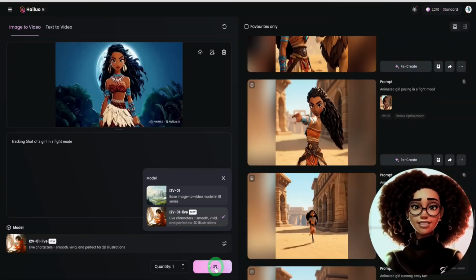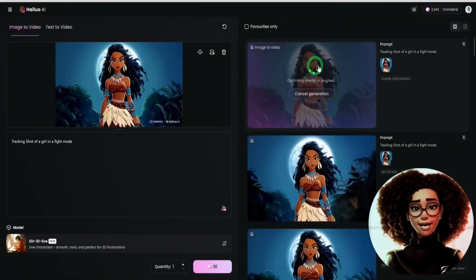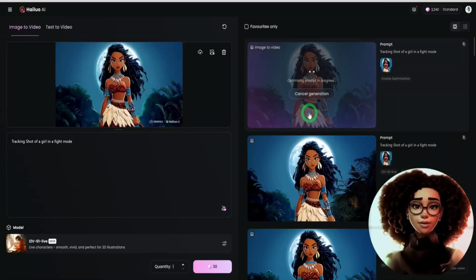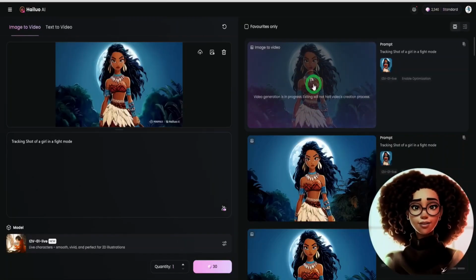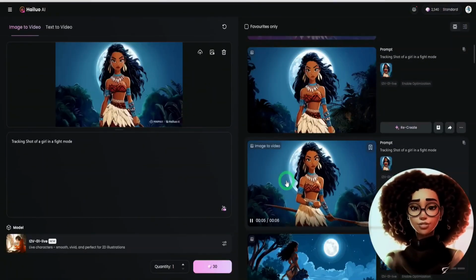Then you could go ahead and click on this particular button and the image would start generating. As this is generating, there's a particular difference between Runway ML and Hailuo by Minimax in speed. Runway ML is the fastest AI video generator out there compared to any other generator, including Hailuo. This is the result, and as you can see, it looks good.